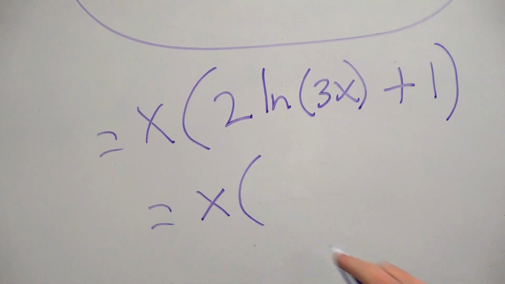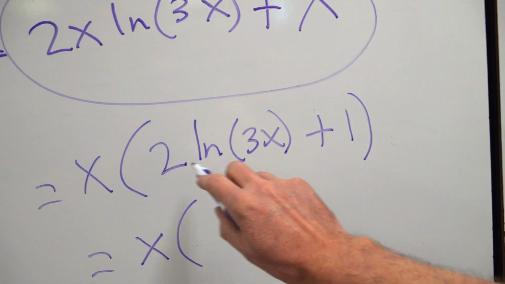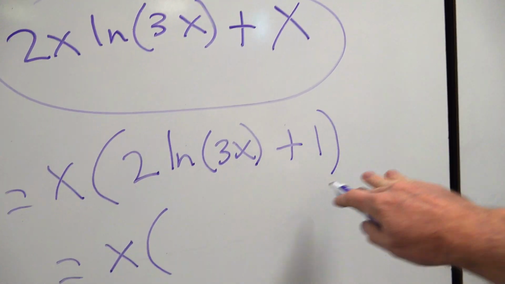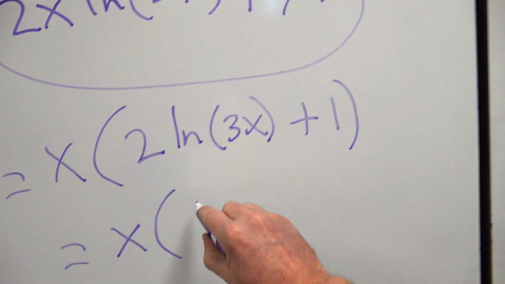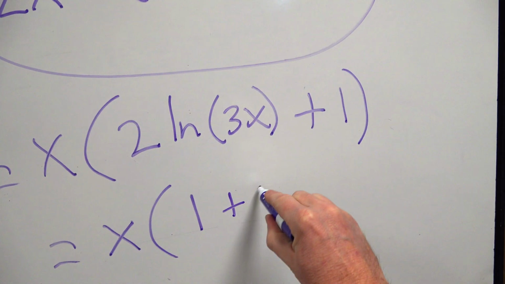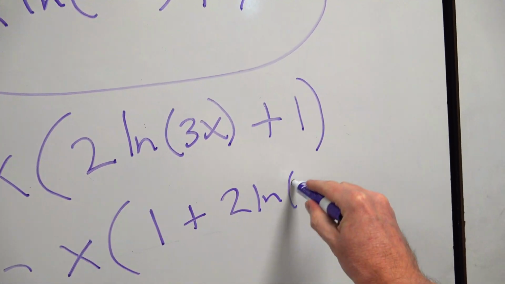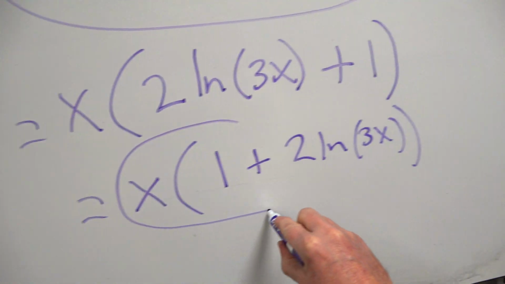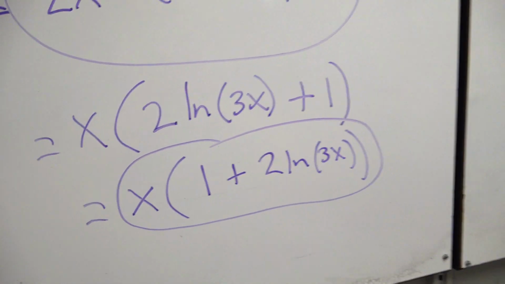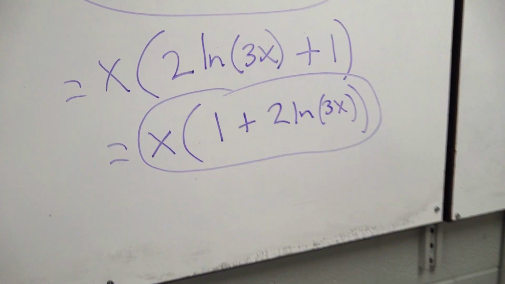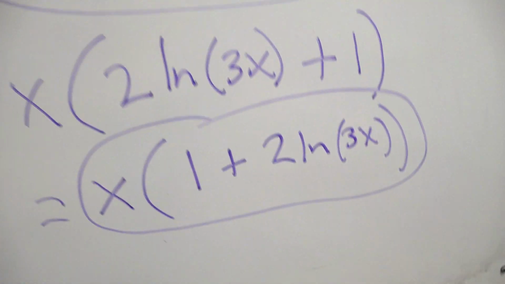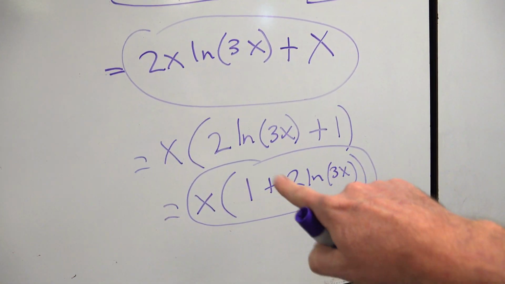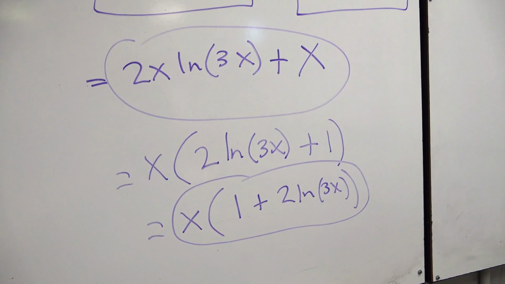In math, mathematicians have this rule that natural logs are actually supposed to come at the end and not the beginning. It's really better in college to write 1 plus 2 natural log 3x and just switch that around. You're all in calculus, you're all overachievers, so you can appreciate that kind of thing. So in college, they really want the natural log last. So any of these three are fine. That's actually the best answer.